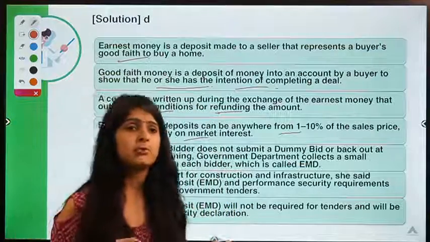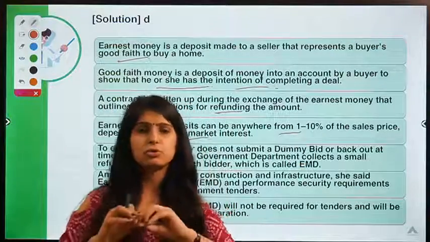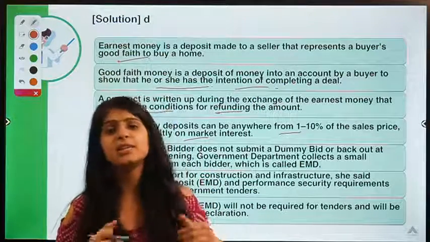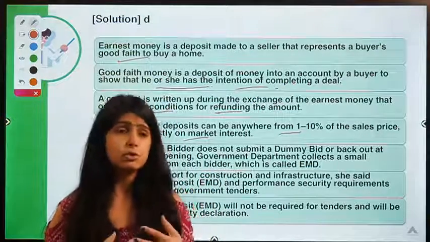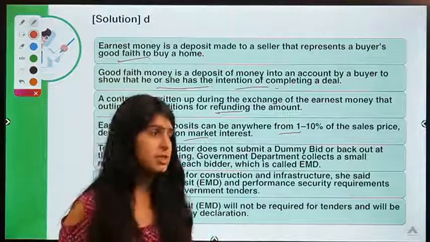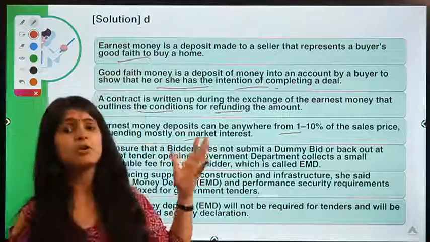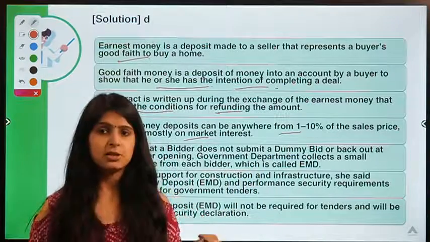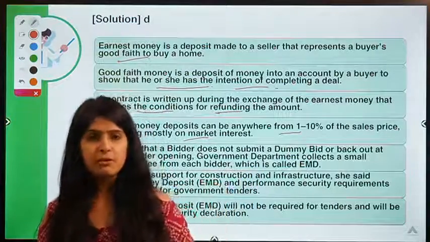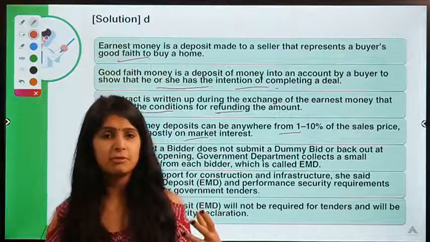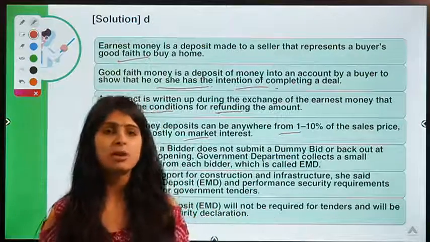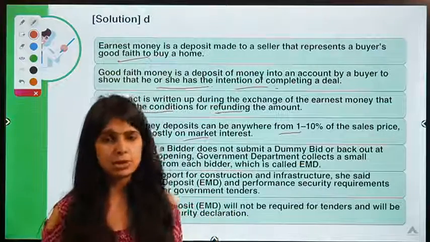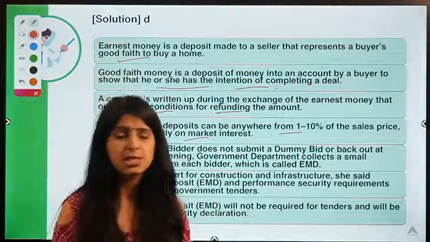But what if someone quotes that they are going to do it in good quality at a much lower price, and then they are unable to complete the deal? So to mitigate these types of risks, this EMD, or earnest money deposit, is taken from that particular bidder, right? So one company which is bidding for a government contract deposits some amount with the government, and if they do not complete the deal, their amount is forfeited, or some proportion of it is forfeited.